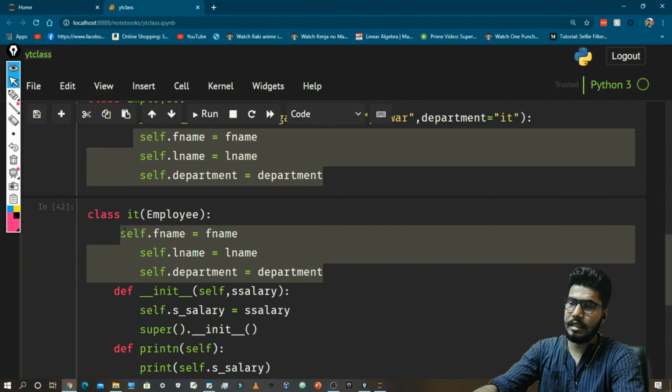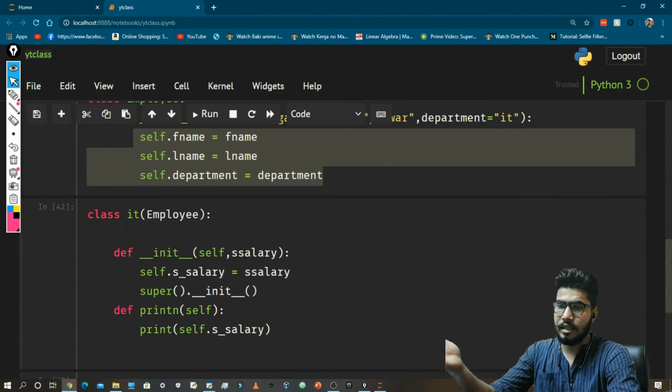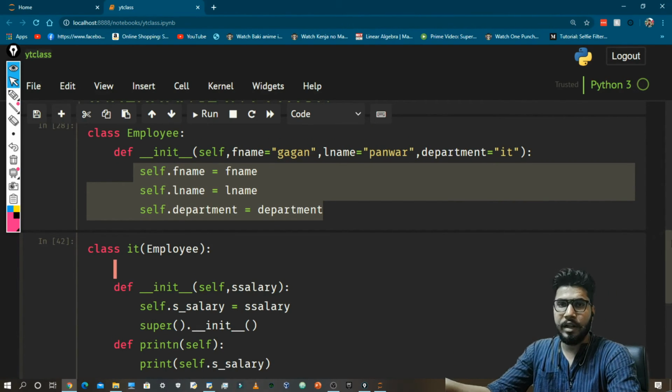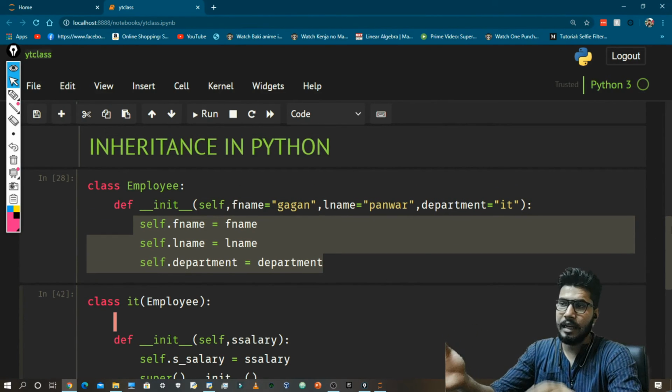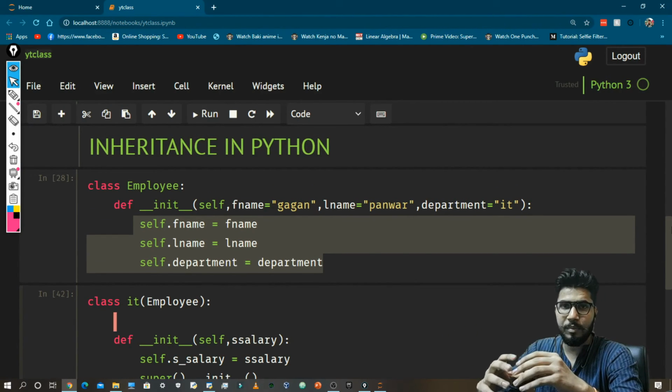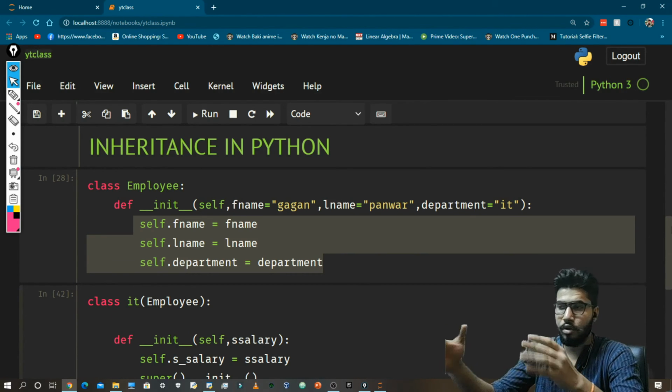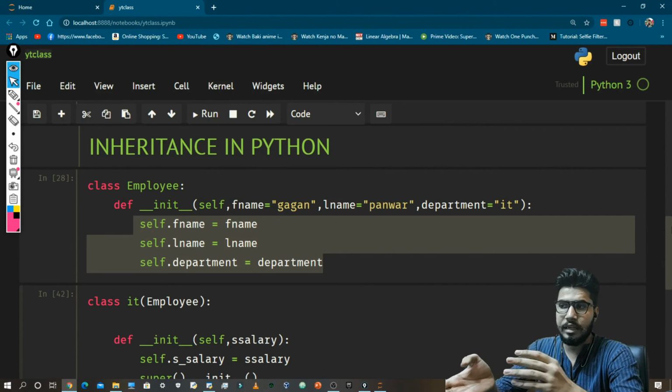And as I said, you need to create some good programs. You can search on the internet where inheritance is used, and that would be very helpful for you, because inheritance concepts are everywhere, but we do not understand them, or we do not know that inheritance is being used somewhere in the program. So you need to search on the internet for inheritance real world examples in programming language.